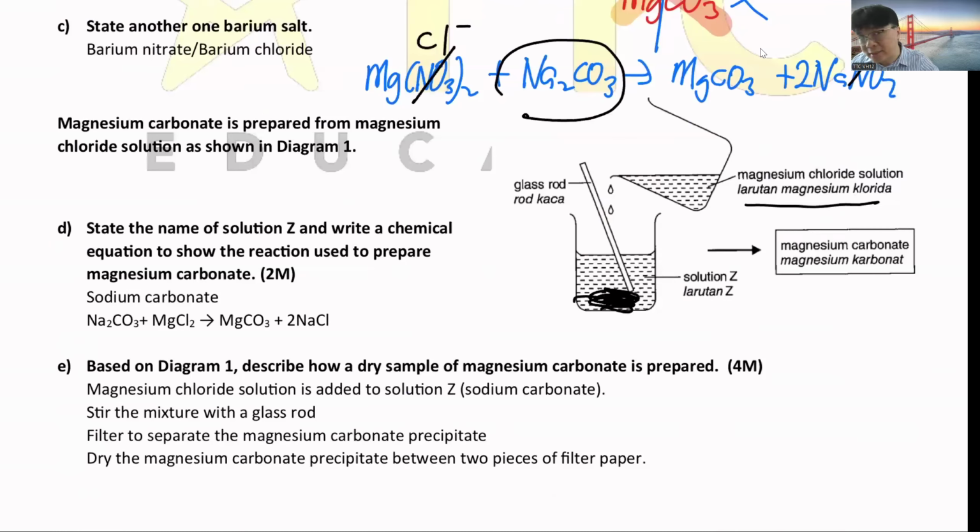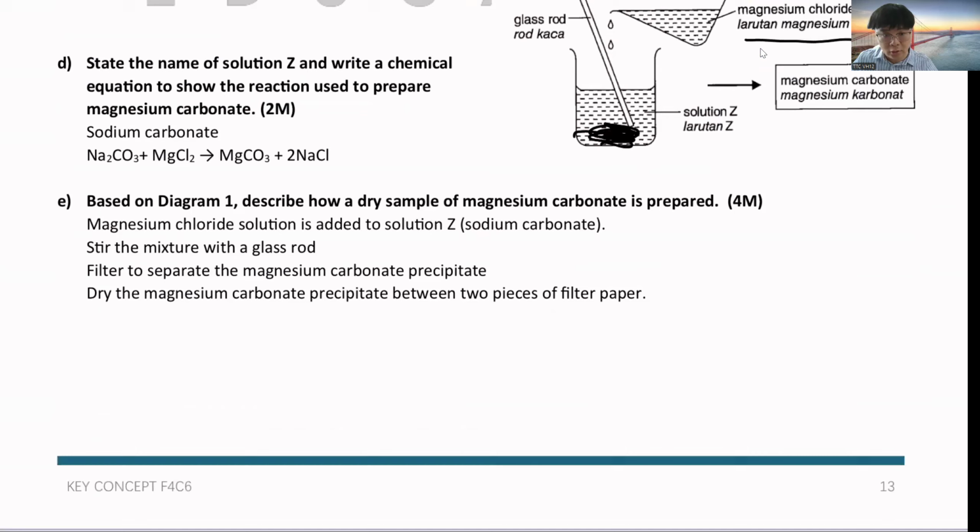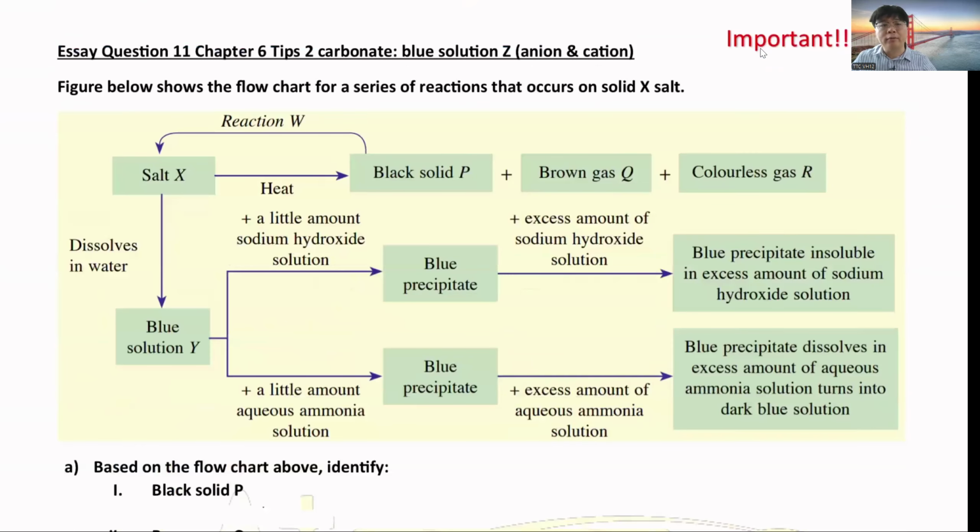They might have 4 to 5 marks asking you about preparing the insoluble salt. But they don't ask the procedure; they ask what chemical is needed and that the reaction is called double decomposition reaction. Okay, the second part of the question 11 essay will be something related to copper carbonate. We will confirm the chemical in question 11 is copper solution.